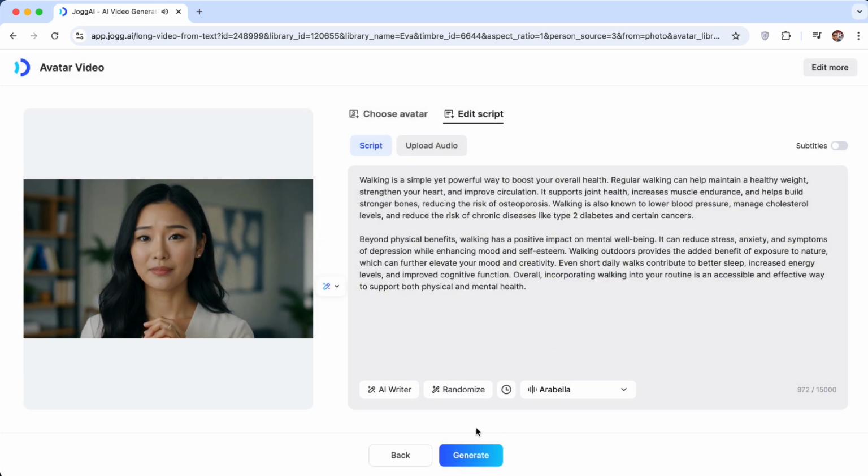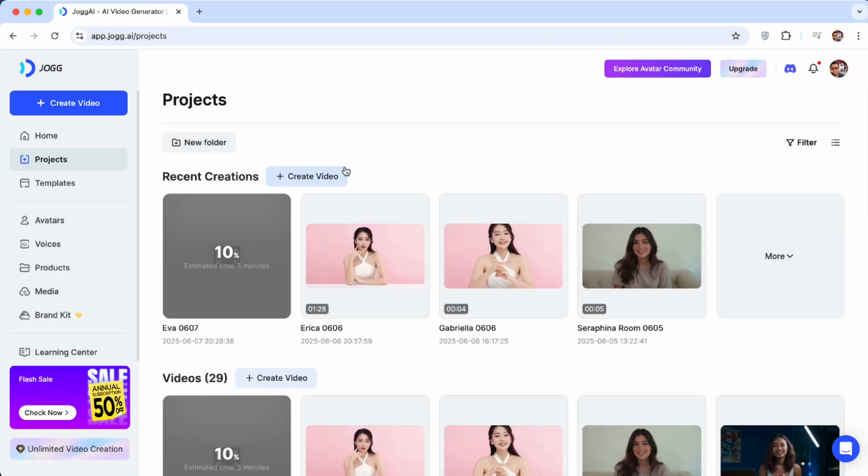I'm gonna use this one and I'm gonna click on generate and just render it. Wait for a few minutes and it will be done. I will show you the final result right here.